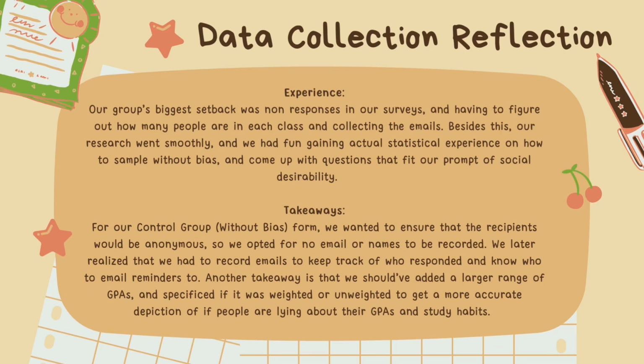Takeaways. For our control group in the without bias form, we wanted to ensure that recipients would be anonymous, so we opted for no emails or names reported. We later realized that we had to record emails to keep track of who responded and know who to email reminders to. Another takeaway is that we should have added a larger range of GPAs and specified if it was weighted or unweighted to get a more accurate depiction of if people were lying about their GPA or study habits.